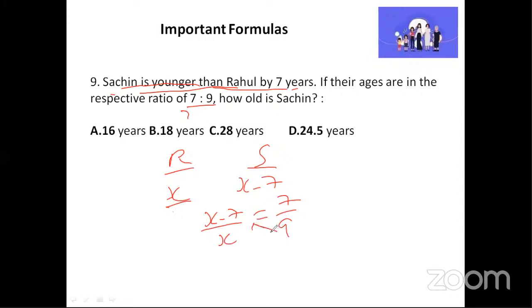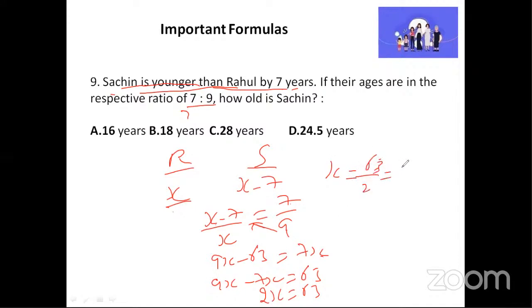Okay. Now we'll do the cross multiplication. This 9 into X will become 9X minus 9 into 7, which is 63, is equal to 7 into X, which becomes 7X. Now I will bring this 7X this side. It will become 9X minus 7X is equal to minus 63. I'll send that side. It becomes plus 63. So here it will become 2X is equal to 63, which means X is equal to 63 by 2, which is nothing but 31.5. Okay. So X we got 31.5. That is X is nothing but Rahul's age. Rahul's age is 31.5. But the question is, what is Sachin's age?